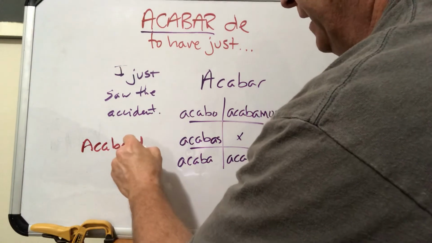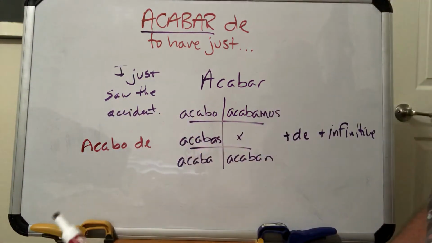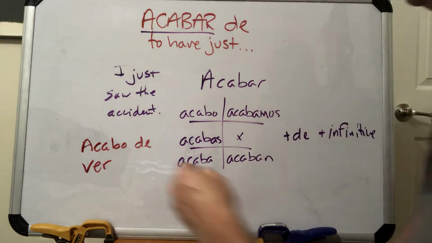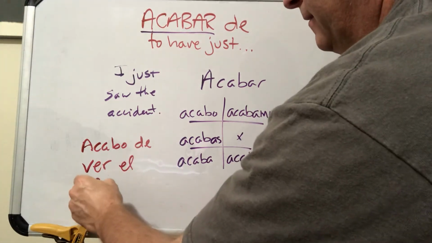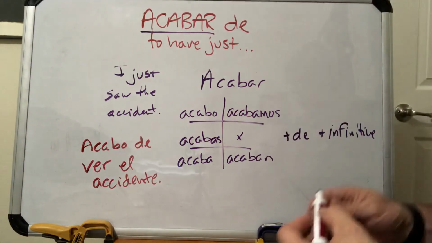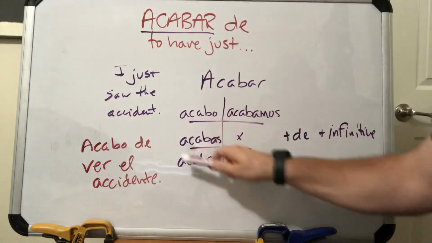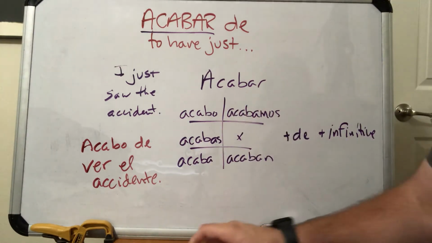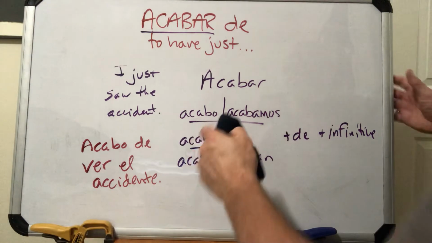We're going to put in de. Now, saw, we just use the verb to see. Ver. Again, leave it as the infinitive. El accidente. Okay, that's all there is to it. So pick out whoever it is that just did something, add de, and then whatever it is in English, you just use the infinitive. Okay?